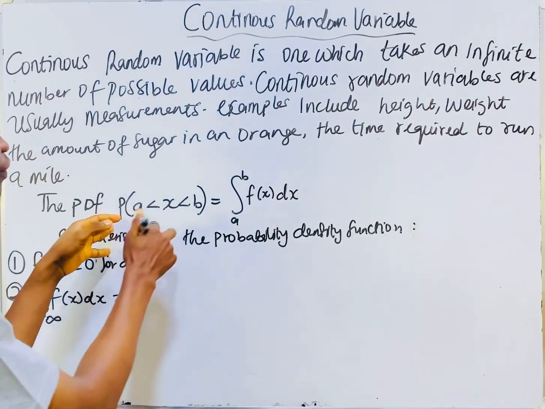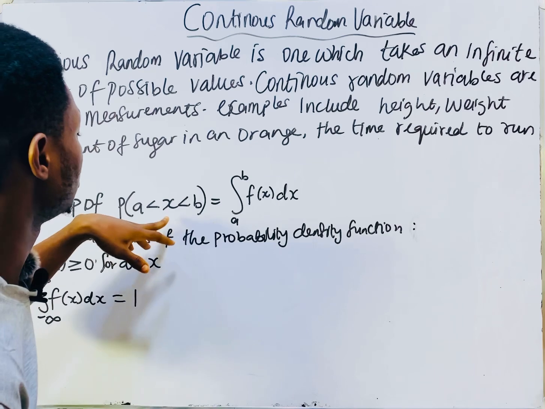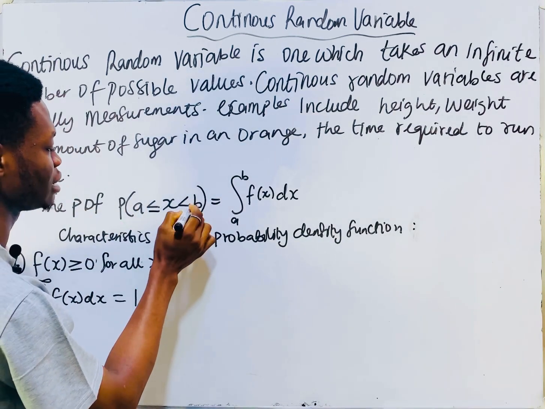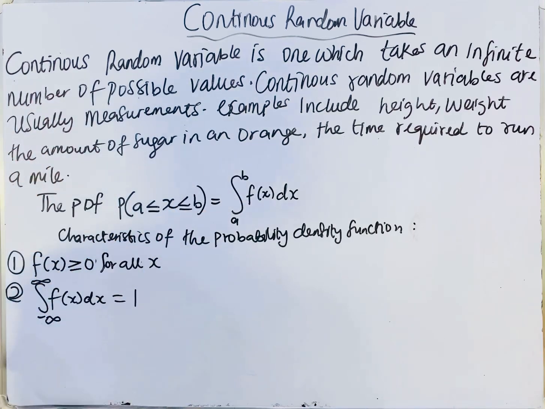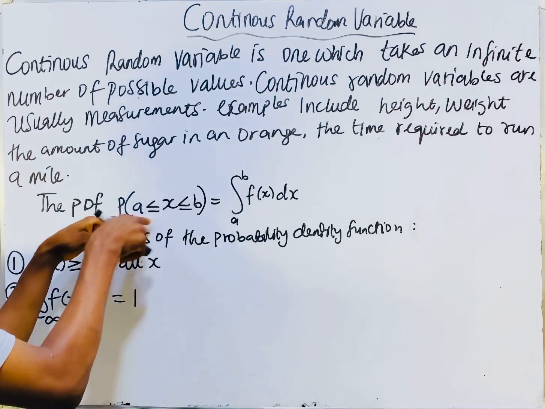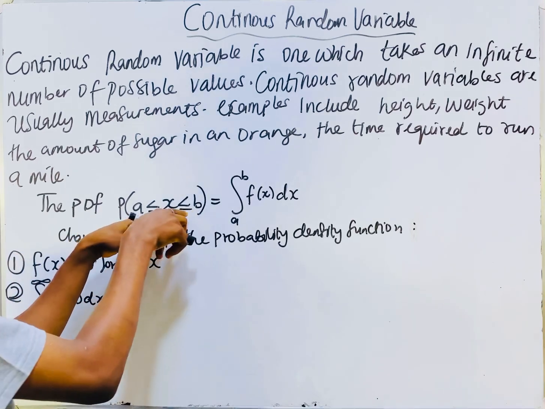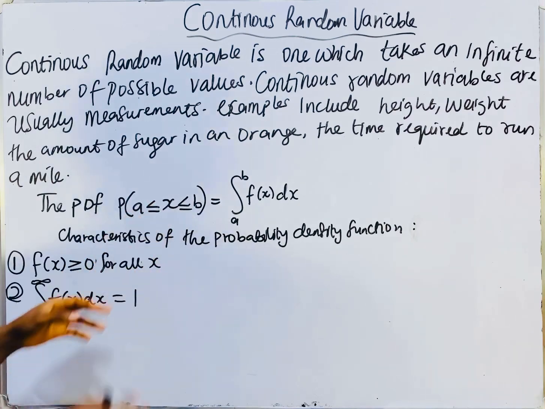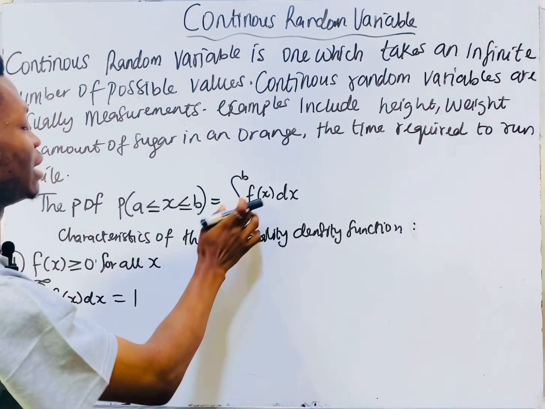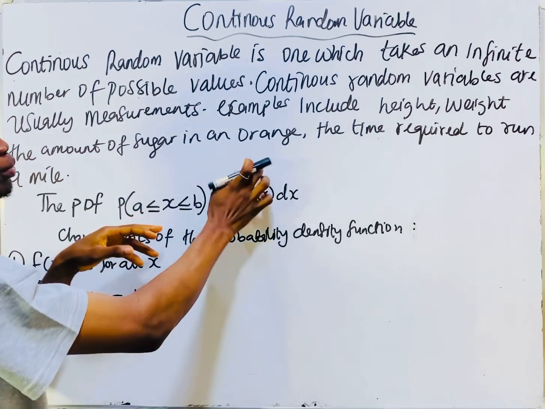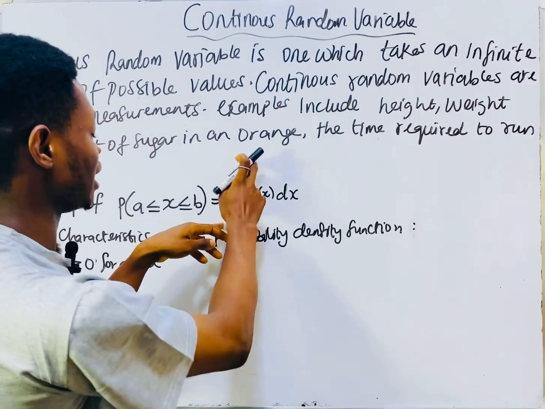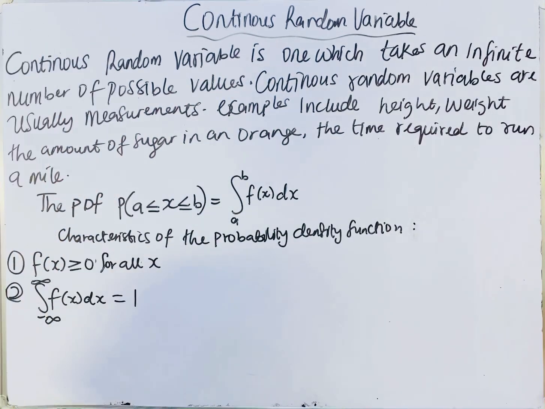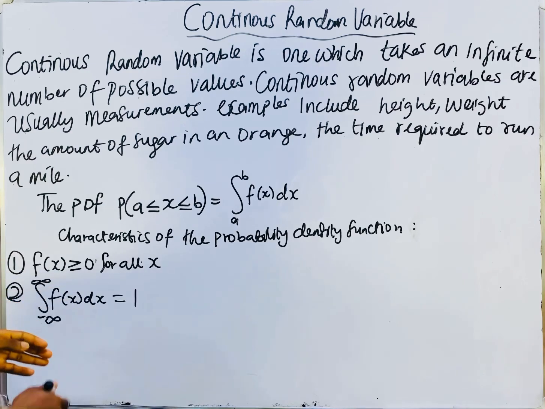The PDF, the probability density function, of a continuous random variable is given as the probability that X is greater than or equal to A and X is less than or equal to B. You can still say A is less than or equal to X and X is less than or equal to B. It is given as the integral from A to B, the lower limit and upper limit, of f of x dx. The characteristic of the probability density function is that f of x must be greater than 0 for all x.